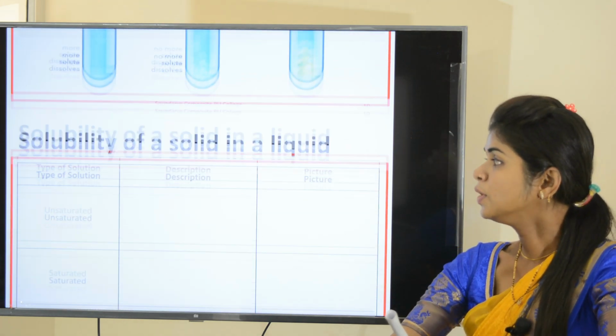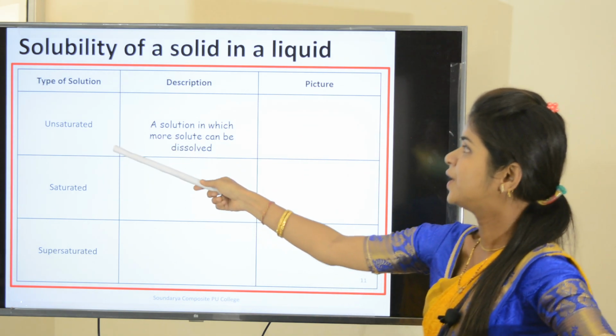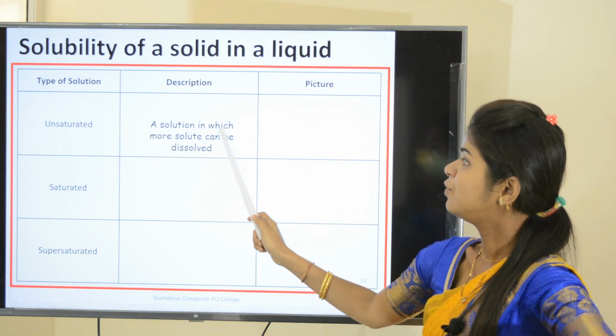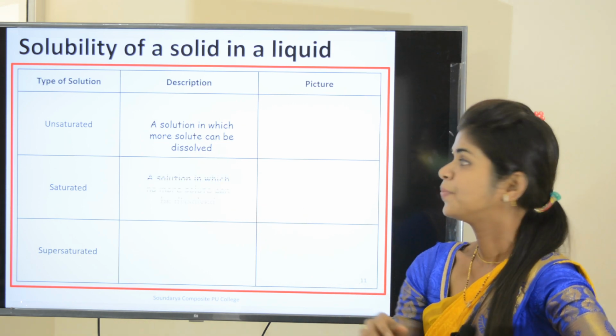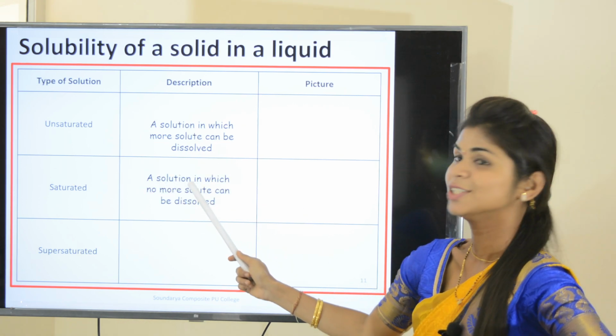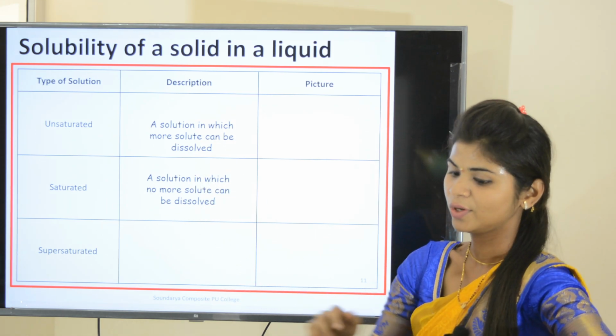So, as a summary, I can tell: unsaturated solution is a solution in which more solute can be dissolved. Saturated solution is a solution in which no more solute can be dissolved.